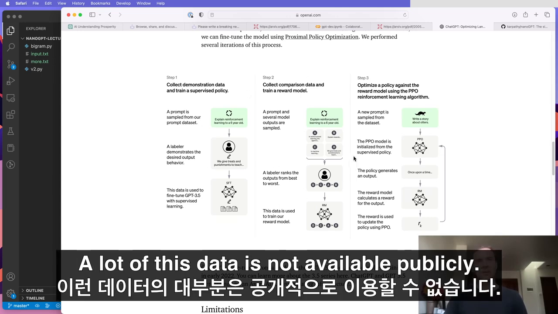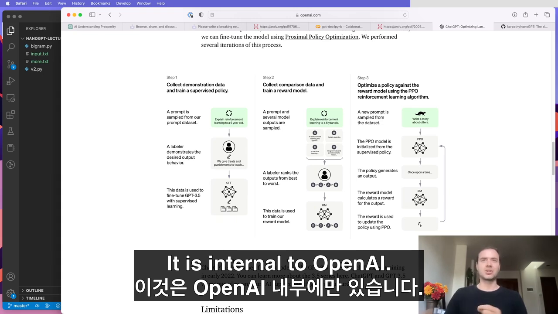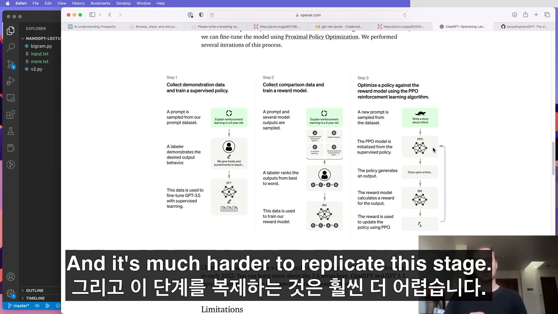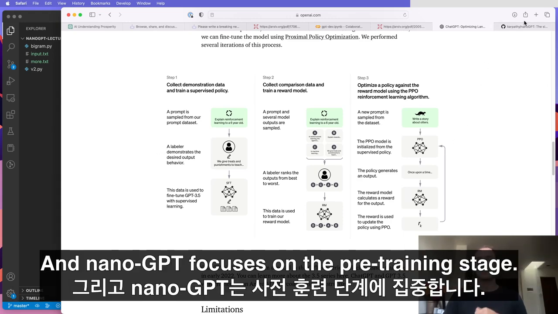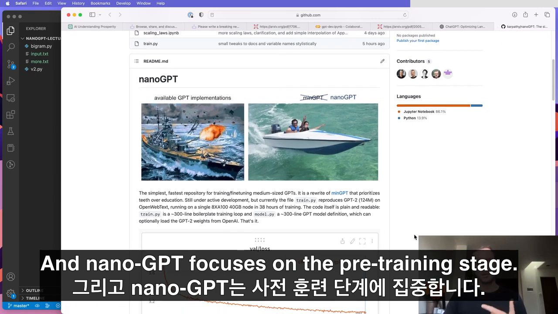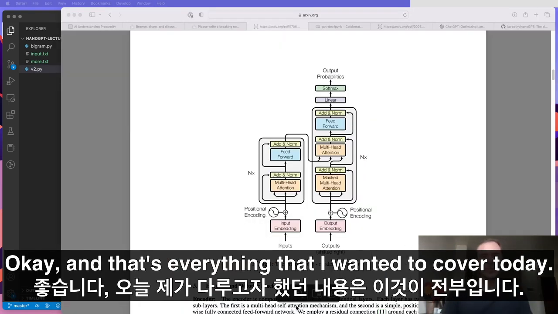A lot of this data is not available publicly. It is internal to OpenAI, and it's much harder to replicate this stage. And so that's roughly what would give you a ChatGPT. NanoGPT focuses on the pre-training stage. Okay, and that's everything that I wanted to cover today.